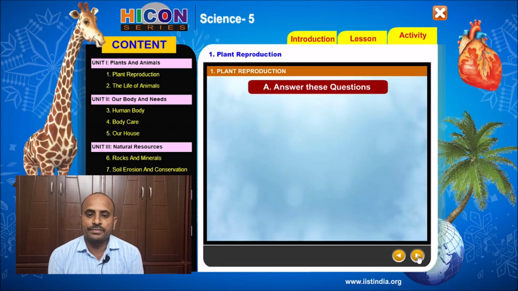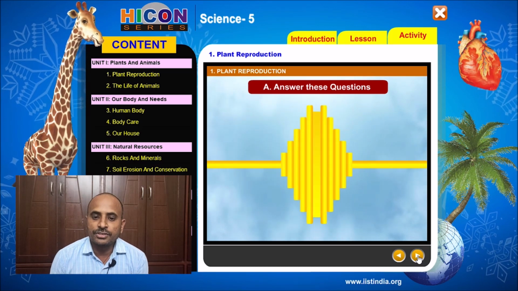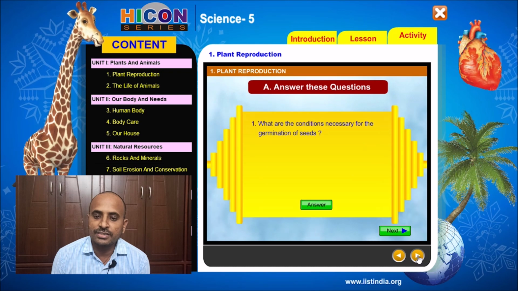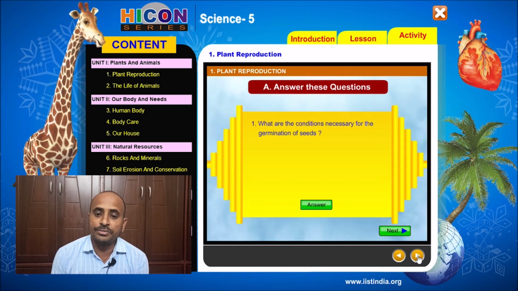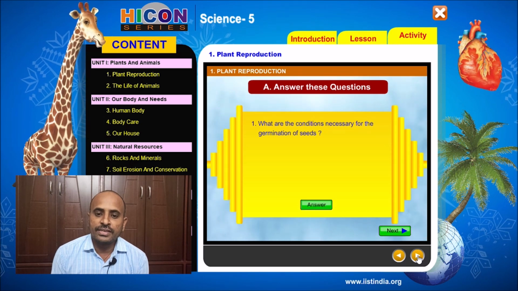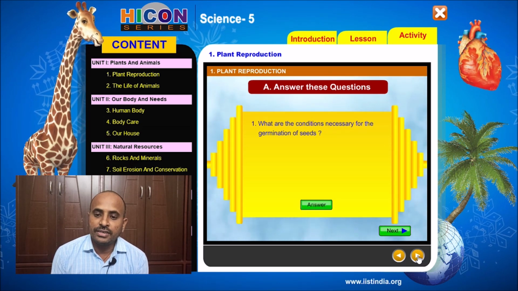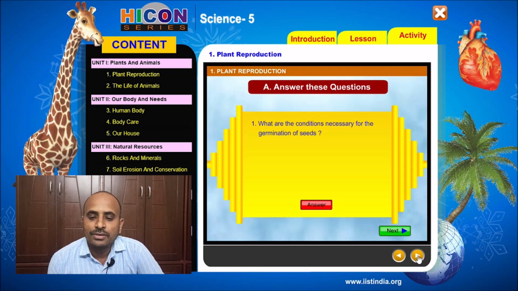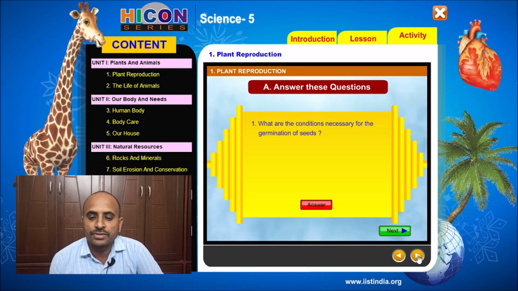Children, let us do some exercise in the activities part. The first activity is to answer these questions. Children, read the first question. The first question is, what are the conditions necessary for the germination of seeds? Once again, the question is, what are the conditions necessary for the germination of seeds? Let us see the answer for this question.